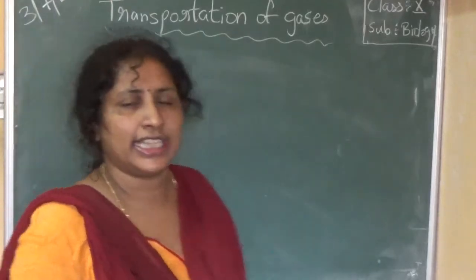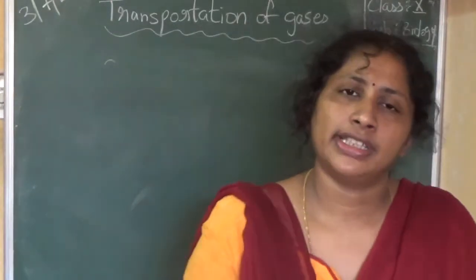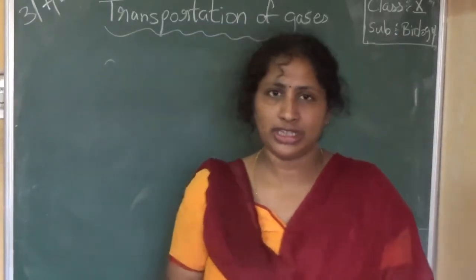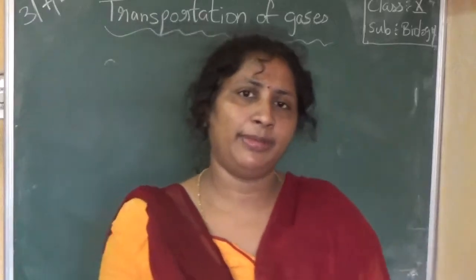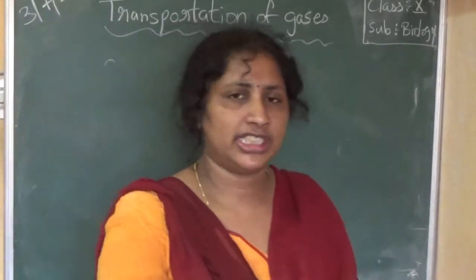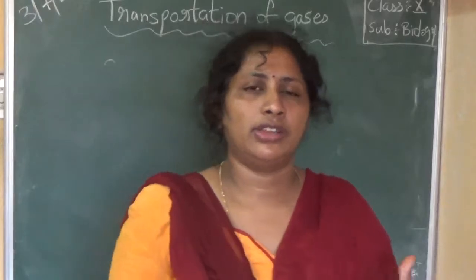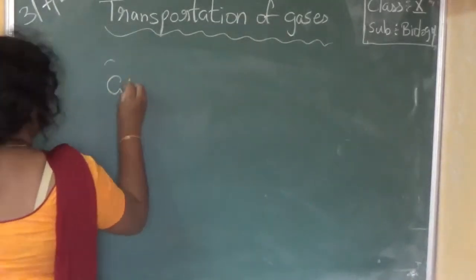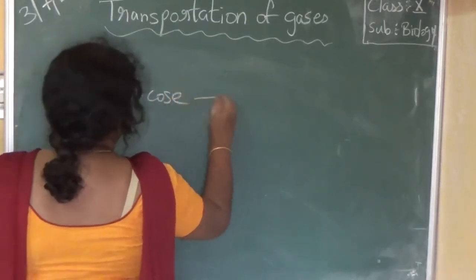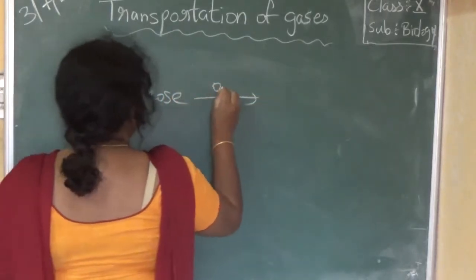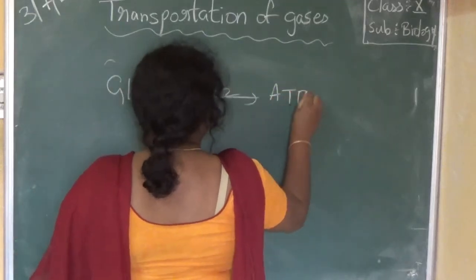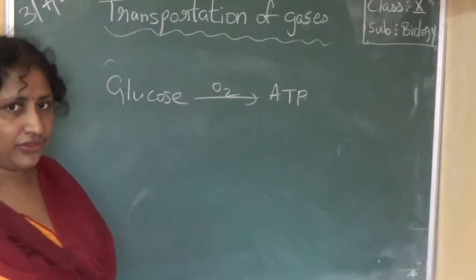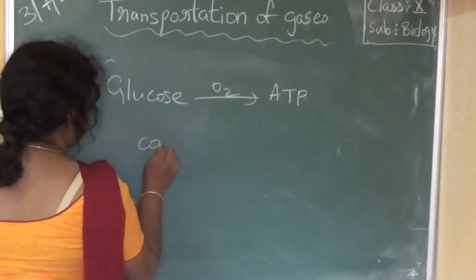So now oxygen has entered into the tissues. So the cell will start synthesizing ATP molecules. We already know that glucose will be present inside the cell. So now oxygen has entered into the cell, and the glucose in the presence of oxygen is converted into ATP. During this process we generate carbon dioxide and water.